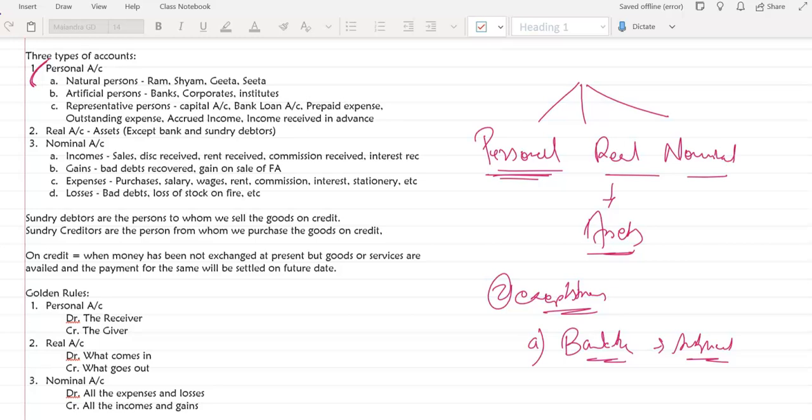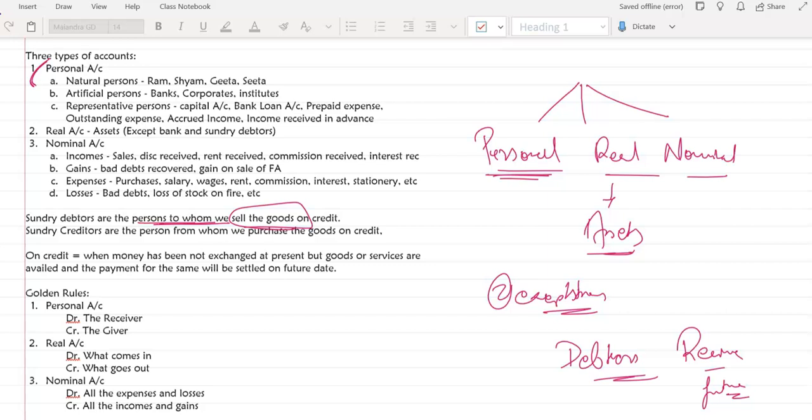You might remember the bank account, if you have an option to overdraw money. If we are overdrawing the money, in that case bank will not be an asset and it will become a liability. All right, another exception is debtor. Who are the debtors? Debtors are the persons to whom we have sold the goods on credit. So if we are selling the goods on credit, we have to receive the money from these persons in future. Is that right? So if we have to receive the money in future, it is an asset. But it also happens because who are these?